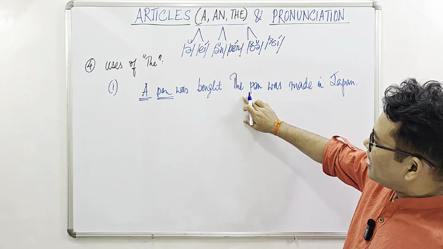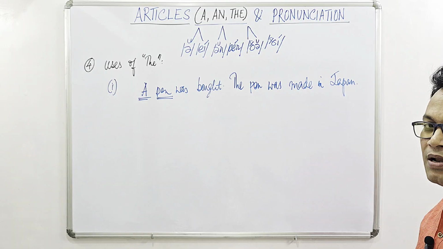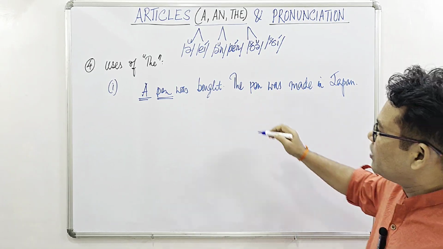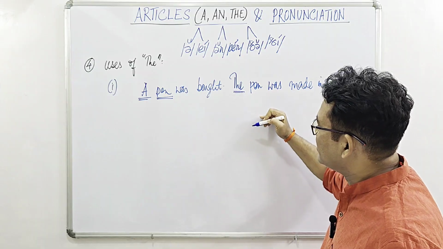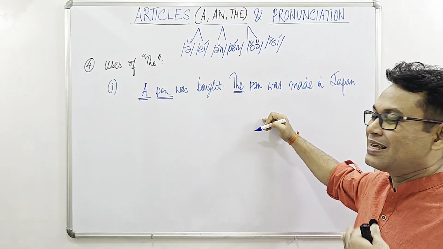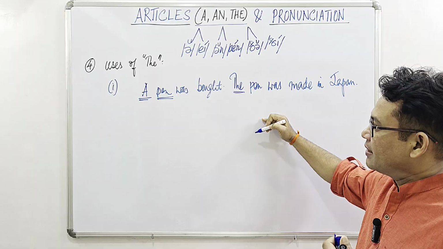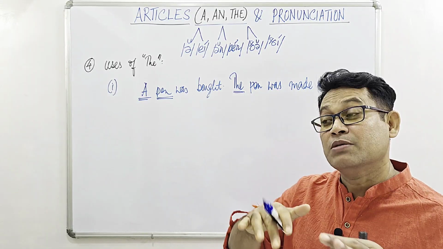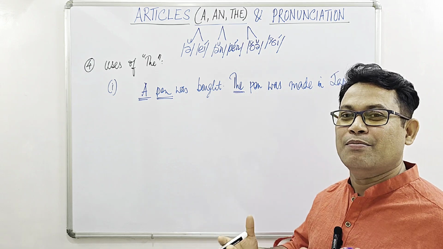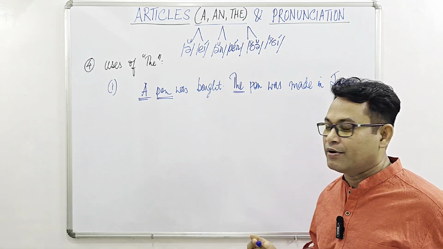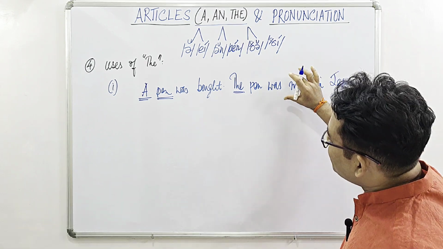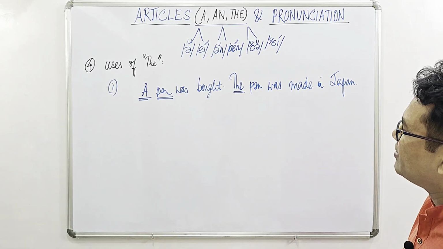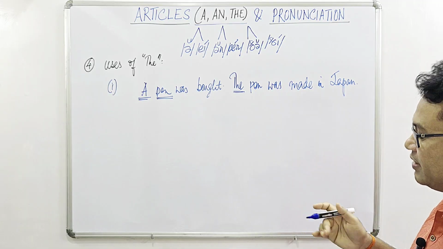So we will say the pen was made in Japan, but if we put a stress on this definite article by pronouncing it like "the", that means the pen I'm talking about is one of its kind, possibly the very best, possibly the most favorable and popular. Okay, so that is how we will get the meaning out of the sentences wherever we get a specific pronunciation of the definite article the. It is "the" or "the".